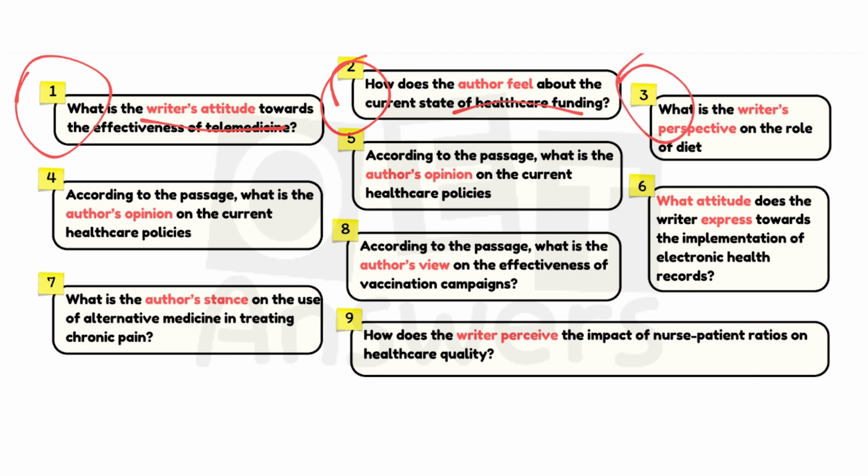And move on to the third one. What is the writer's perspective on the role of diet? Writer's perspective means his point of view. What is the writer's point of view? In his opinion, in his view, what is the role of diet? So in the writer's way of ideas, thoughts and thinking, what is the attitude towards the effectiveness of telemedicine, and how does the author feel about the current state of healthcare funding? I told you how the author perceives healthcare funding. For example, I have explained these three questions, not in detail.